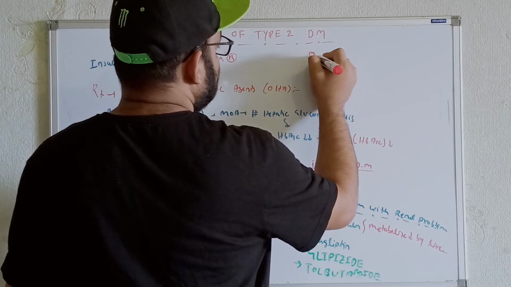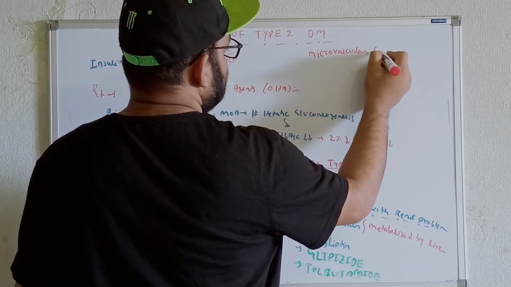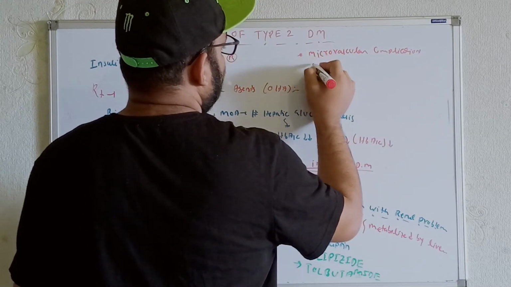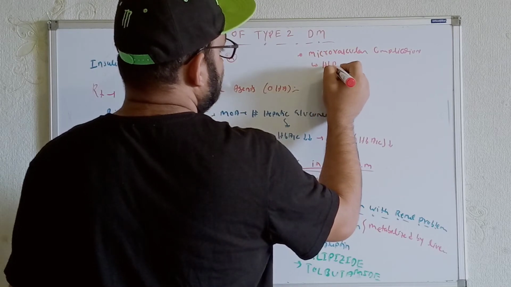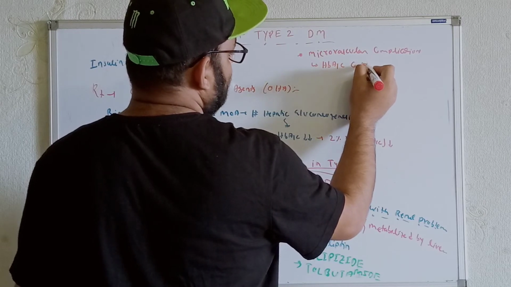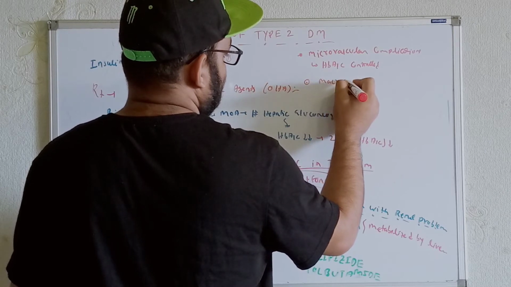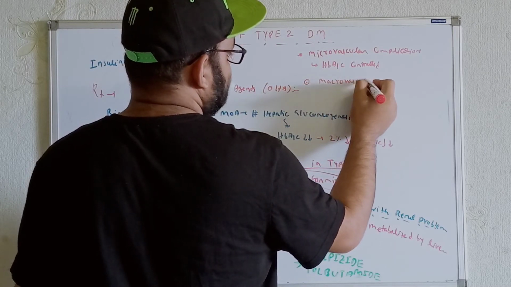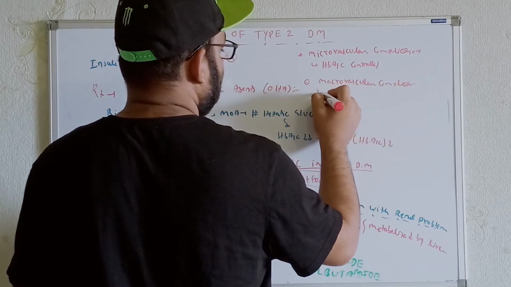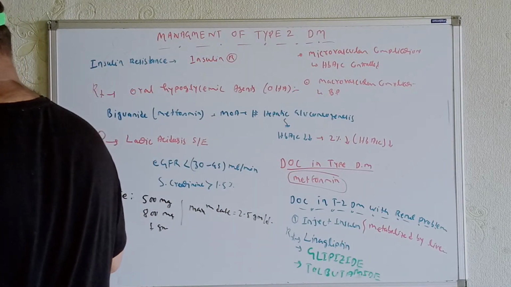If we see the microvascular complications, in these cases the HbA1c value should be controlled. And if we see the macrovascular complications, then in these cases we'll see the BP, the blood pressure, that should be within the normal range.